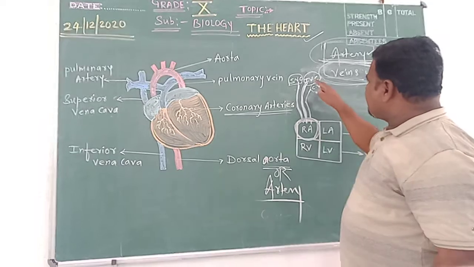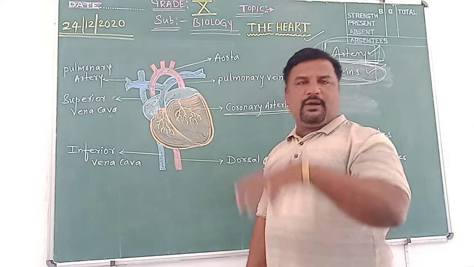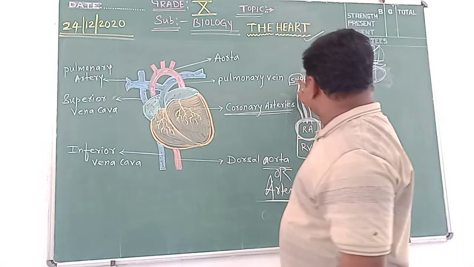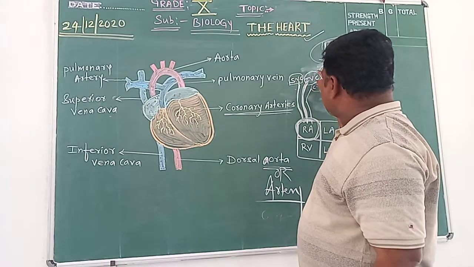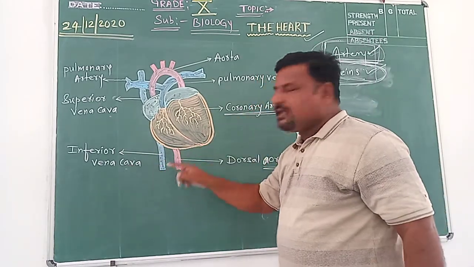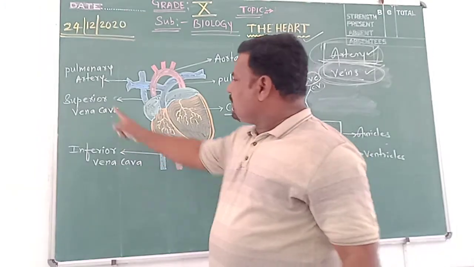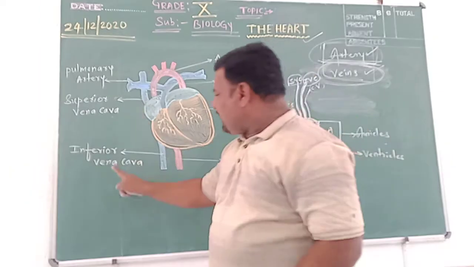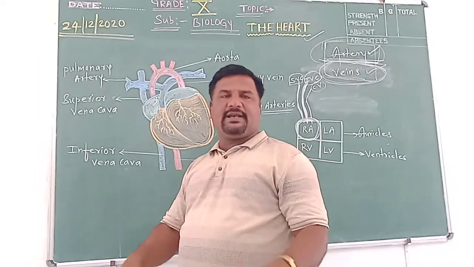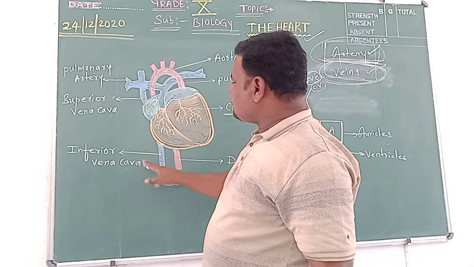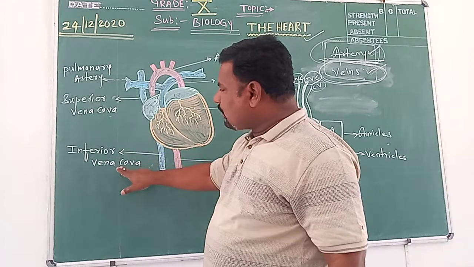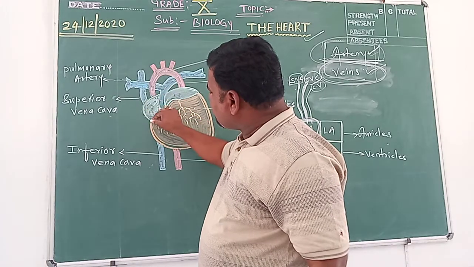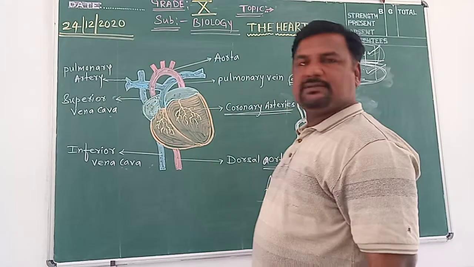And this is the inferior vena cava, which also carries deoxygenated blood, impure blood present in the lower body parts. This one is collecting the impure blood present in the upper body parts. Inferior vena cava is collecting the impure blood present in the lower body parts. Both that blood, impure blood from the upper body part and lower body part, through the superior vena cava and inferior vena cava, is brought to the right auricle. Which chamber? Right auricle. Here it is brought.